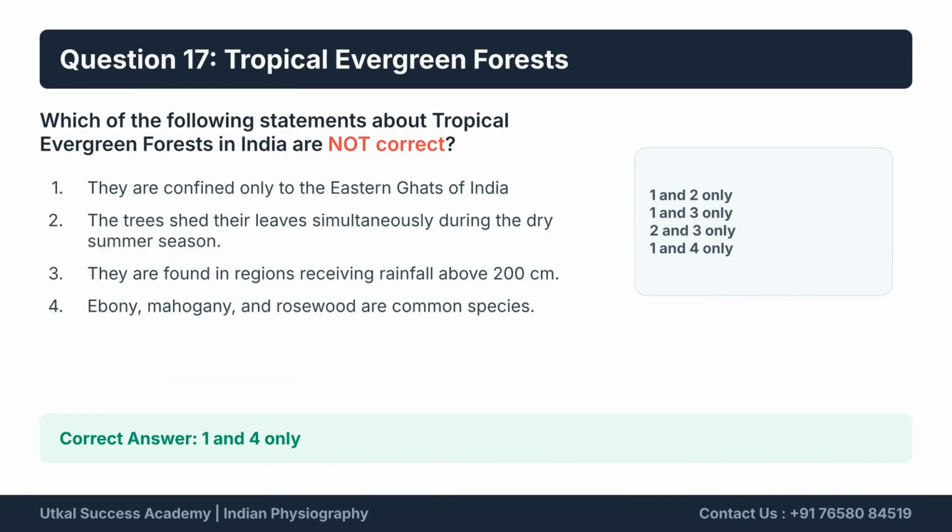Regarding tropical evergreen forests, Statement 1 is incorrect, as they are not confined only to the Eastern Ghats. Statement 2 is incorrect. These trees do not shed leaves simultaneously. Statements 3 and 4 are correct. The incorrect statements are 1 and 2, which corresponds to the correct answer, 3 and 4 only.